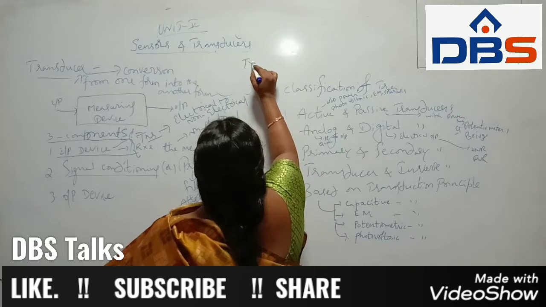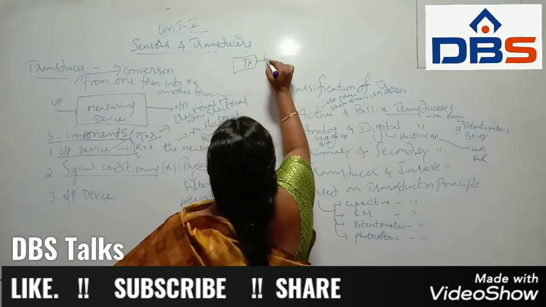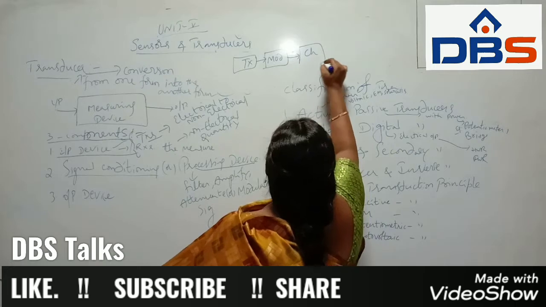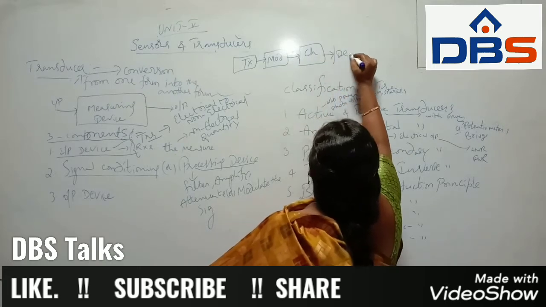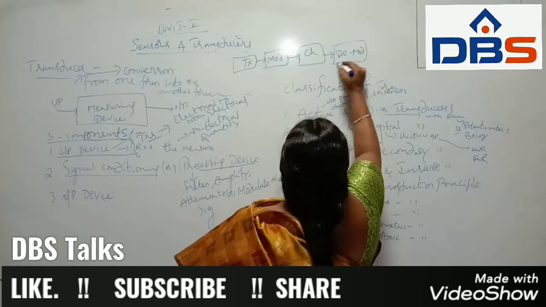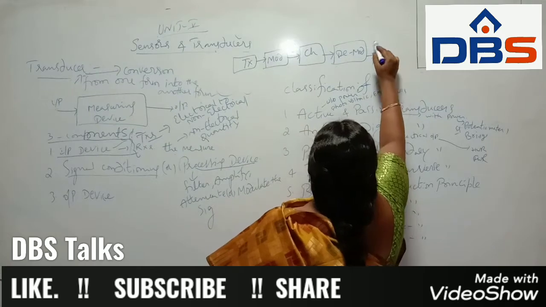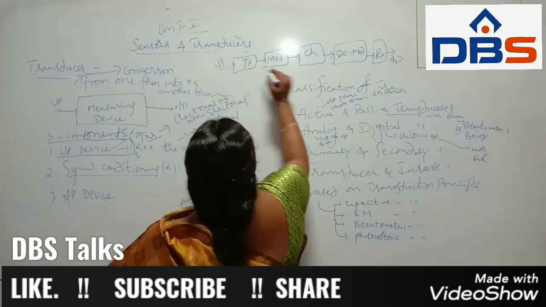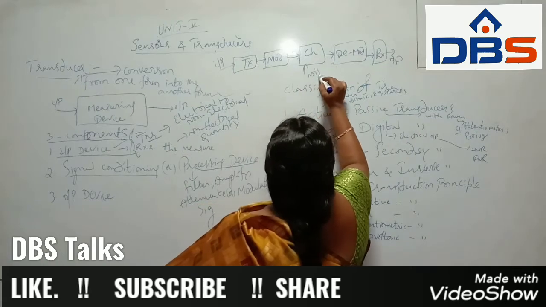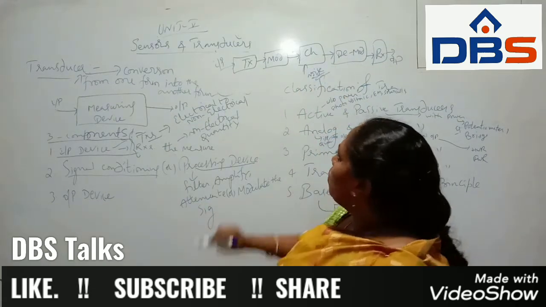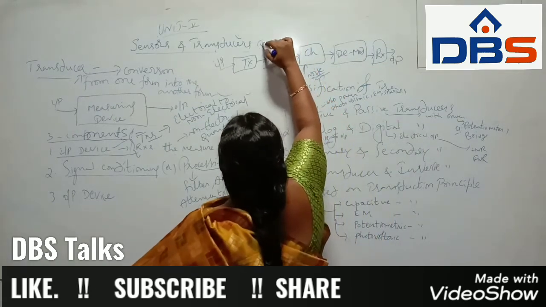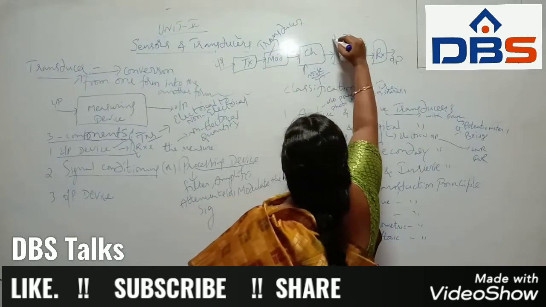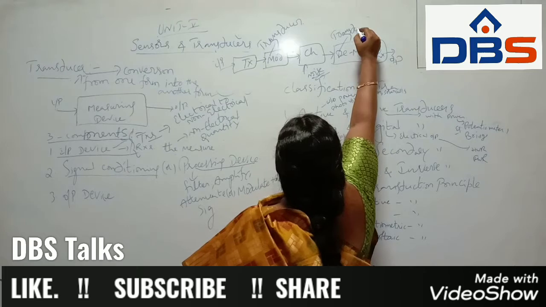So this is the transmitter, this is the modulation, and here we can take the channel, and here demodulation, and another one is the receiver. So this is the output and this is the input. Through the channel, noise sometimes occurs. Here this modulation is a transducer. This demodulation is also a transducer.